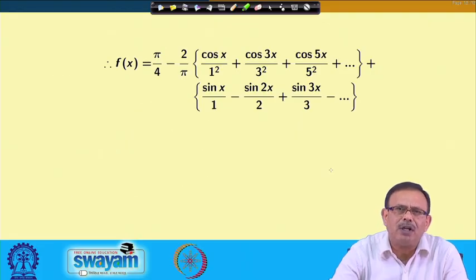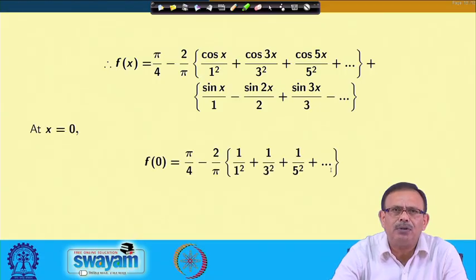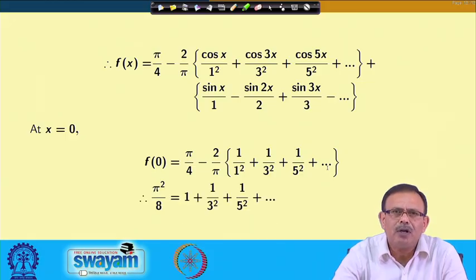So that I can write down the series once I know the a naught, a n and b n values. Once I obtain these values, at x equals 0, f of 0 will be equal to this value. Your sine terms will vanish, cosine terms will be 1. So that pi by 4 minus 2 by pi into 1 by 1 square plus 1 by 3 square, like that way it will go. So you can say that pi square by 8 equals 1 plus 1 by 3 square plus 1 by 5 square, like this way.